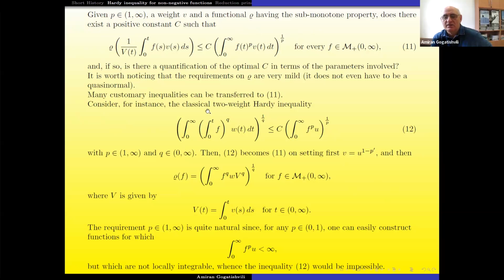Yes, and can you see? In the special case, if you choose rho, you get this Hardy inequality. In this special case, you need to choose rho such, and we are assuming that this inequality is satisfied when the right-hand side is finite. And we need to find, but I will not give a characterization. I will give an equivalent condition. Sometimes the dual operator is used in duality theories, but in that case the rho must be a Banach space norm. But in our case, it's not a norm, it's only a quasi-norm, or even not a quasi-norm. Even with just the sub-monotone property, we are still proving duality.